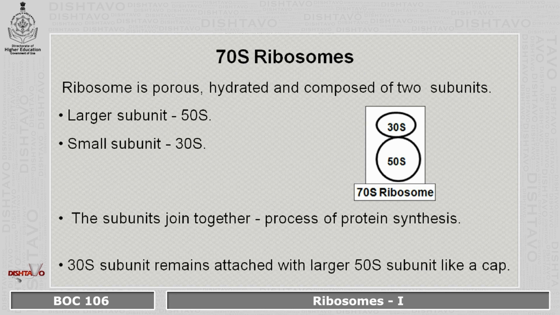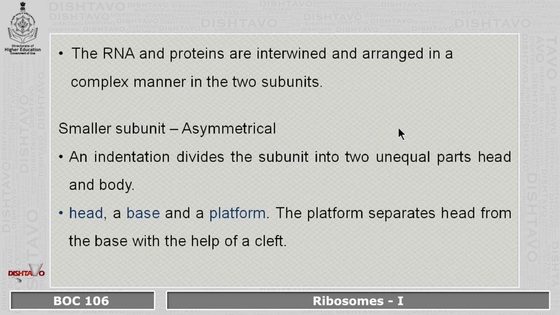The 30S subunit remains attached with the larger subunit, that is the 50S, in the case of prokaryotic ribosomes, like a cap. So you can see in this diagram, there is this larger subunit 50S and the smaller subunit 30S. The RNA and proteins are intertwined and arranged in a complex manner in the two subunits.